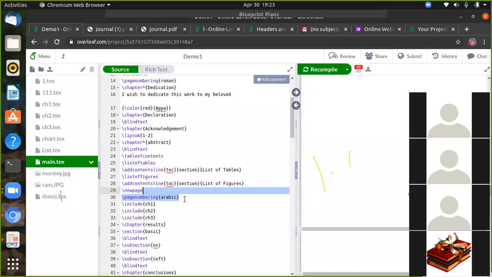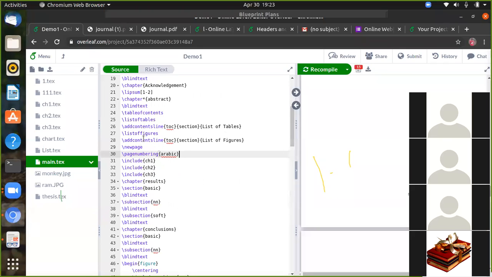So for table of contents, after the abstract, we can give the table of contents. Then list of tables we have to add. So add the content of the tables by giving the table of contents section, list of tables, figures, list of figures. The same way, table of contents section, list of figures. Then go to a new page. We can start our thesis by giving Arabic page numbering.